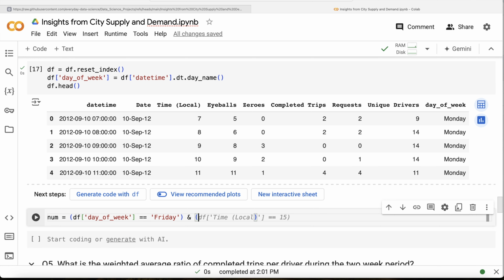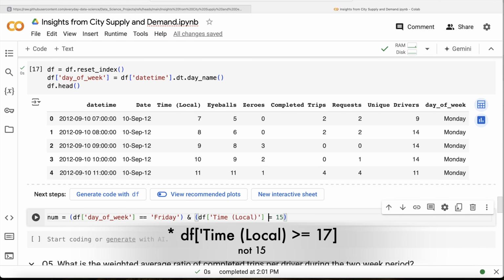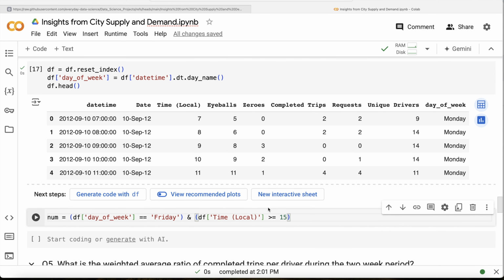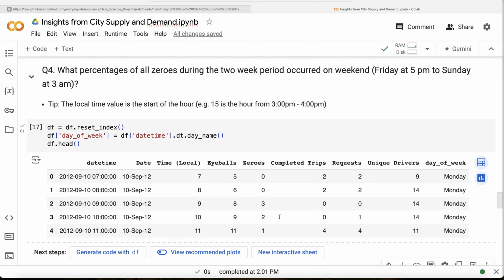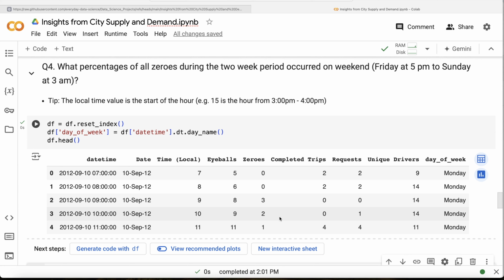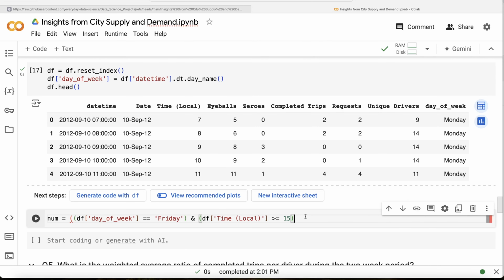df of time local is greater than or equal to 15. So this is one condition: if it is a Friday, on or after 3 p.m., then the entire Saturday and then till Sunday 3 a.m. So this is condition 1, or that is the entire Saturday.